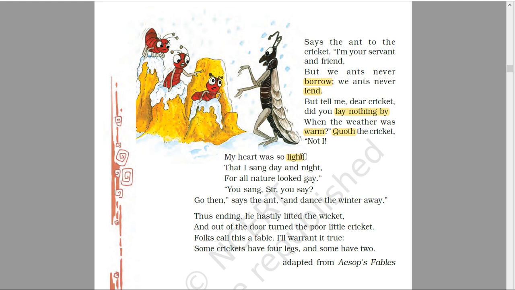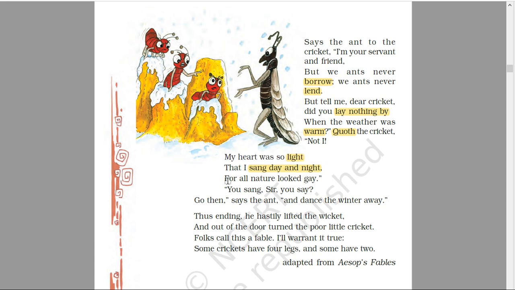Earlier we have come across the character of the cricket, that the cricket is really light-hearted, always trying to enjoy. That's why he said that his heart was so light, because the weather was good in the summer season, that I sang day and night, and that he would sing continuously day and night. He did not think even for the days to come.